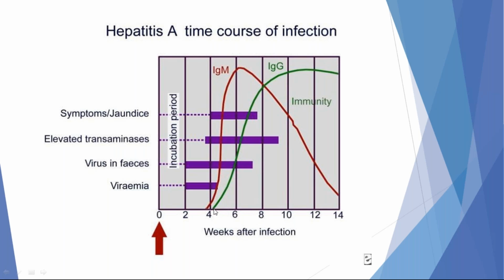Once IgM disappears, there is appearance of IgG antibodies. Appearance of IgG antibodies means complete recovery of the patient. Once IgG antibody has appeared, the chance of recurrent infection is very unlikely.